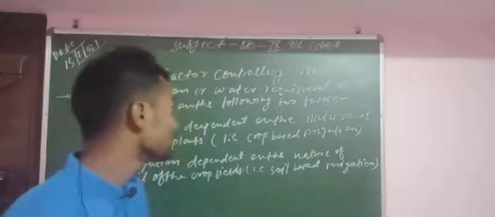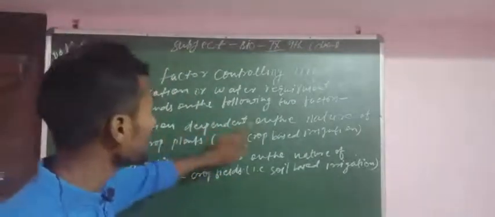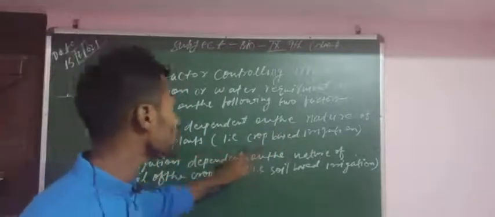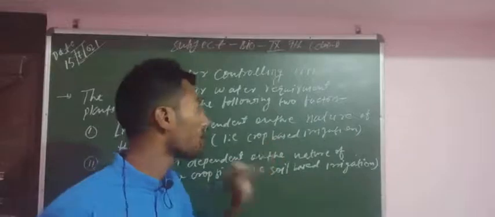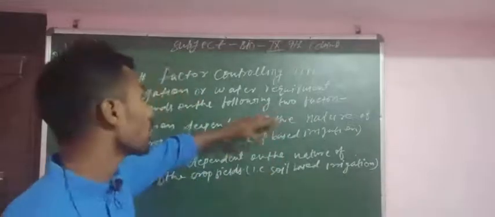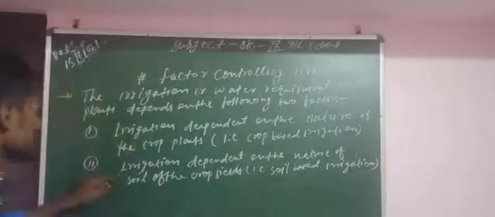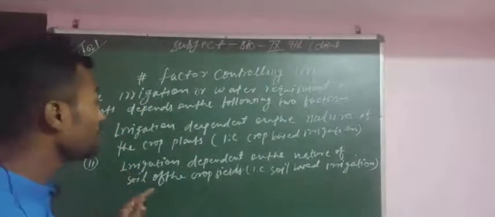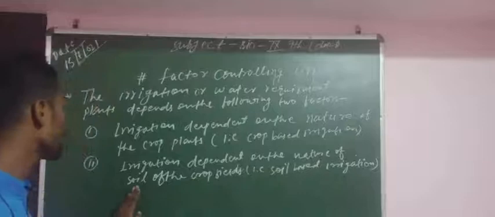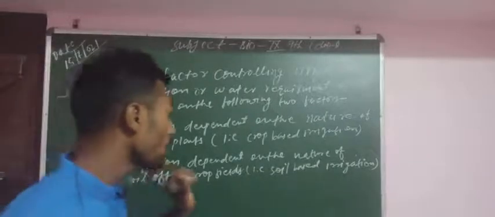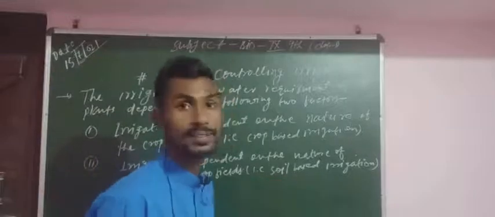We can call that crop based irrigation. And second, irrigation depends on the nature of the soil of the crop fields. That means soil based irrigation.